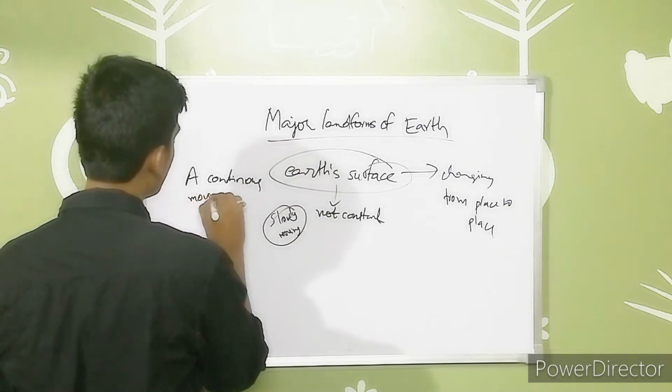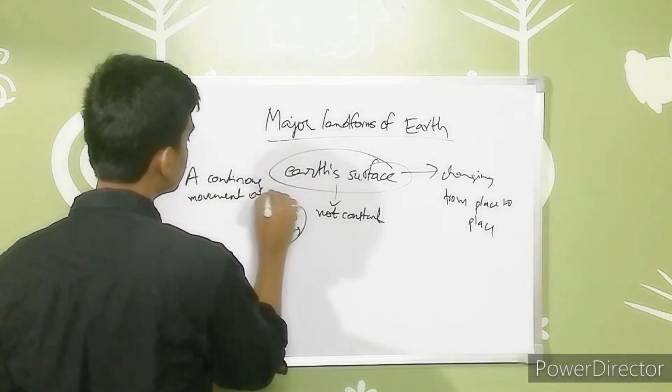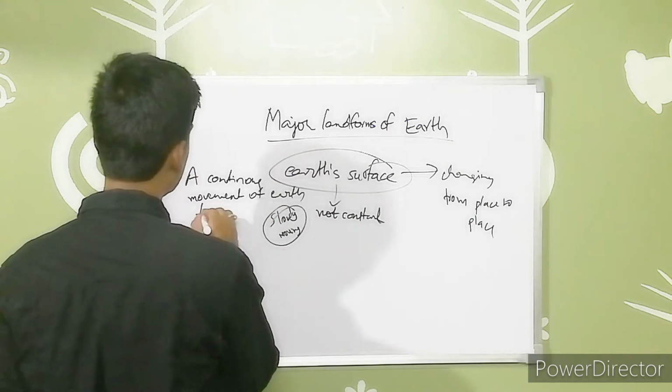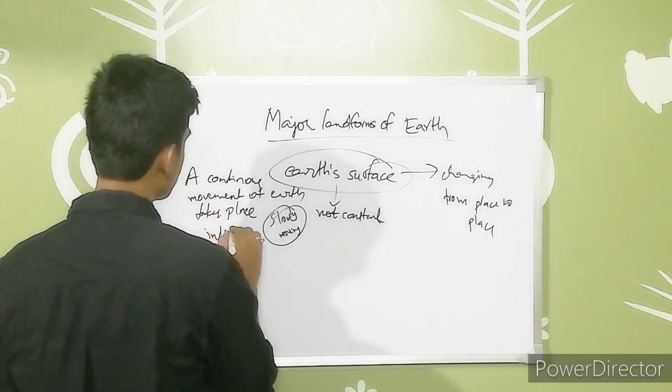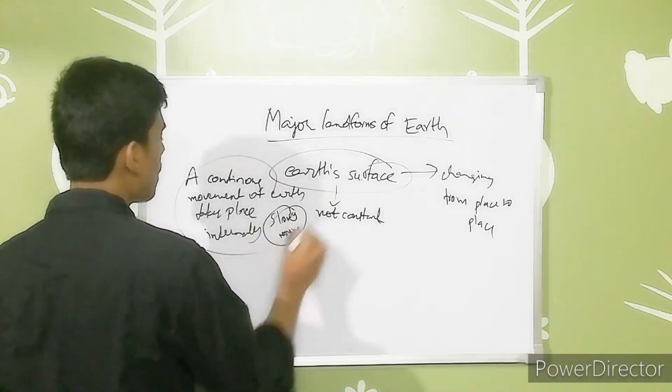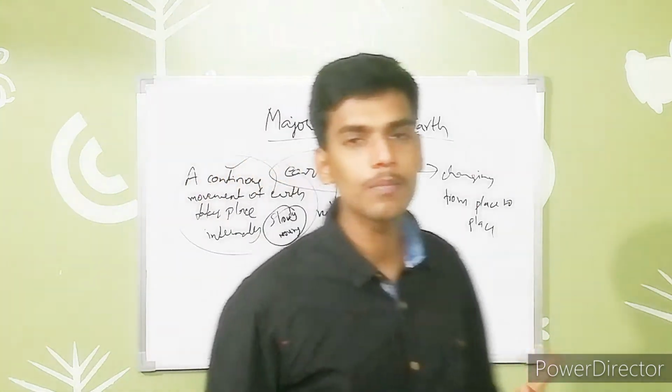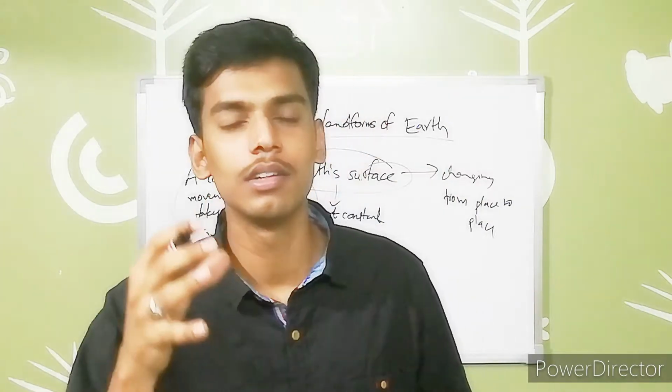A continuous movement of the Earth takes place internally. It is happening at every second. Continuous movement is happening on the internal side of the Earth, right?